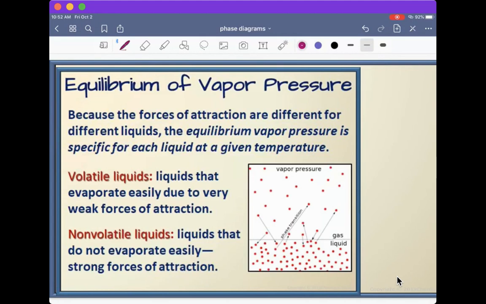So a lot of times in a model, you'll know we've reached equilibrium when you see two arrows, one arrow going up, showing you evaporation, and arrows pointing back down to the liquid, showing you condensation. So we have an equal rate.